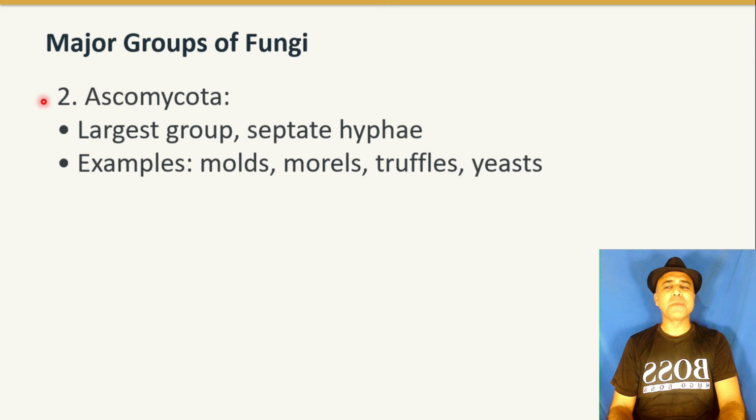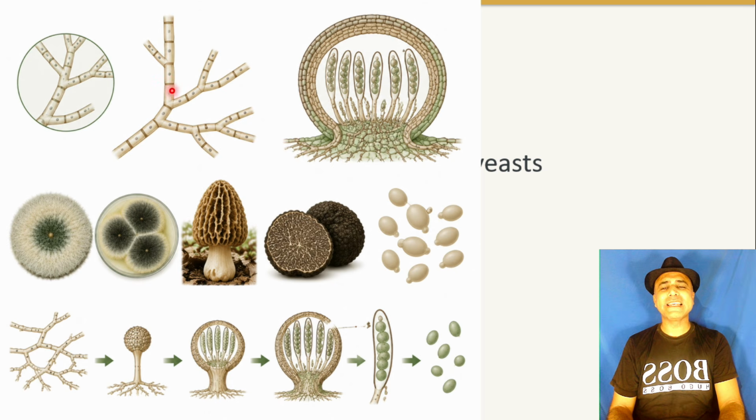And the next group is Ascomycota. It is the largest group, with septate hyphae. Examples are molds, morels, truffles, and yeasts. You can see cross walls in the hyphae. These hyphae are known as septate hyphae. This is the characteristic of that group.